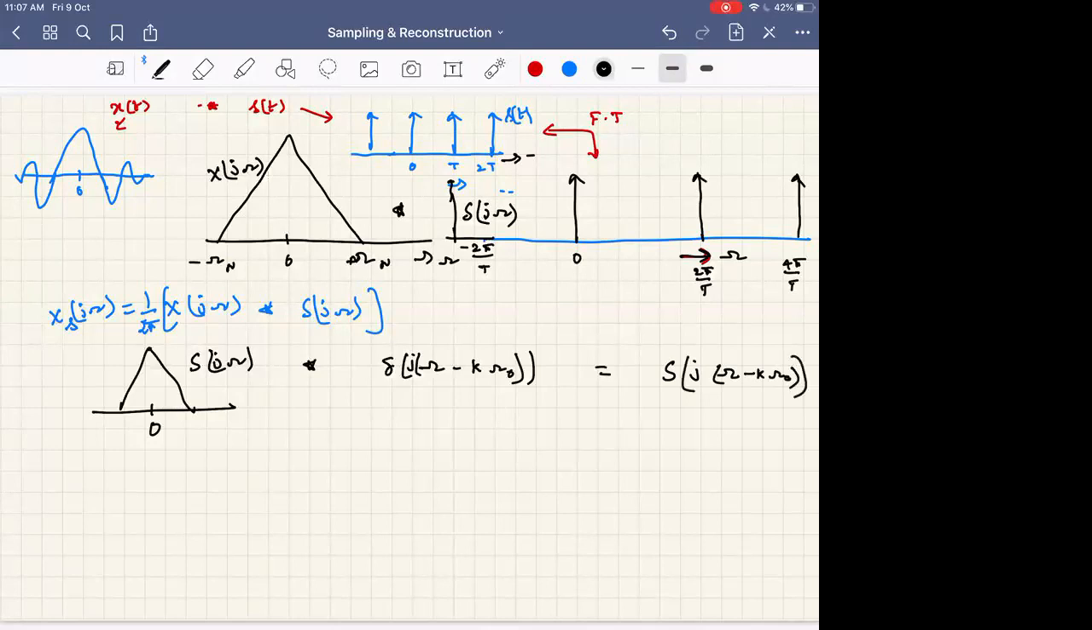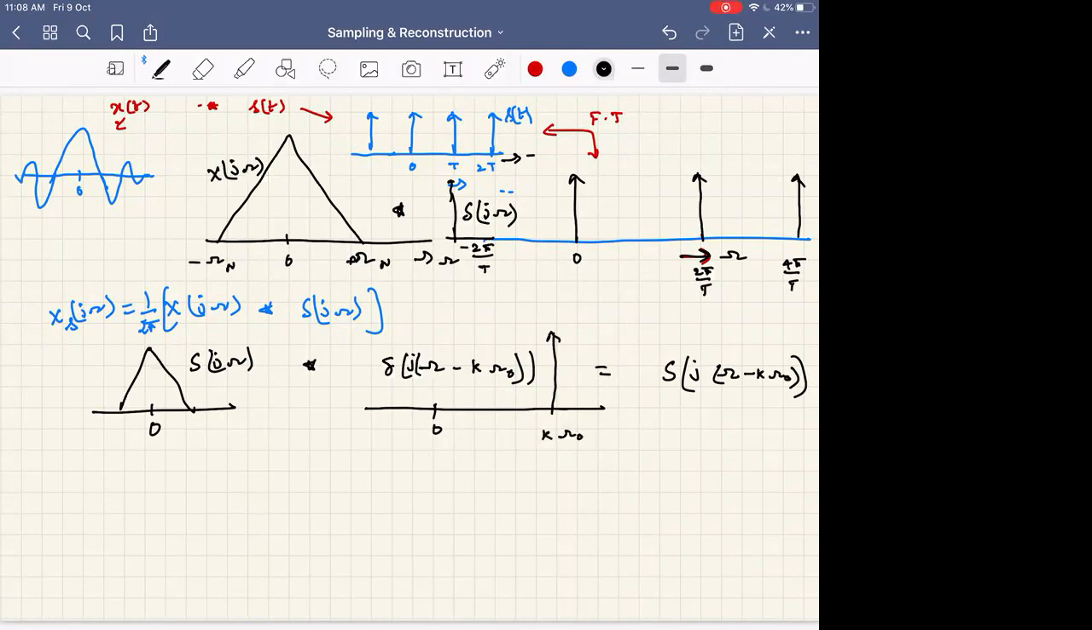The operation of convolution with a delta function is just locating the signal at the instance of the delta function. So if this is 0, for example, and k omega naught is here, K may be whatever and omega naught may be whatever, then the implication is simply that this function, instead of being located at 0, gets centered at k omega naught. Is this clear or not? Is this operation clear? This is very important.